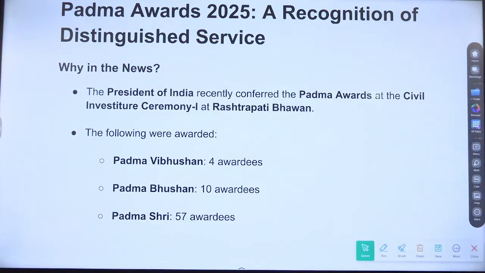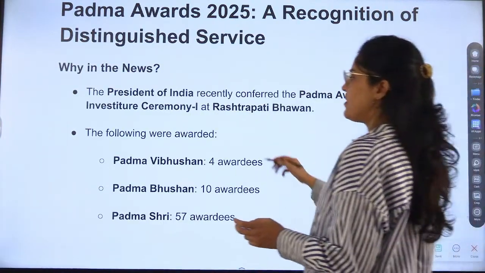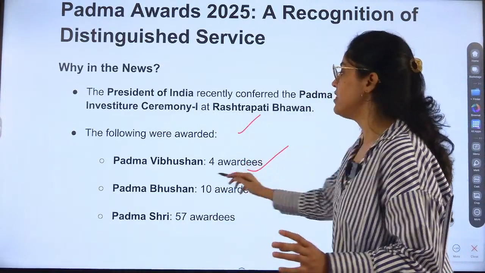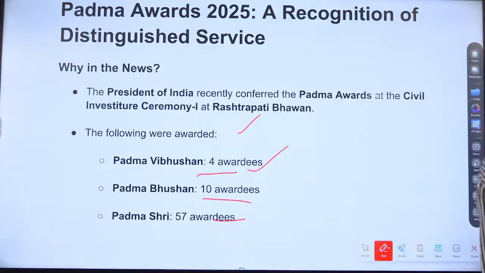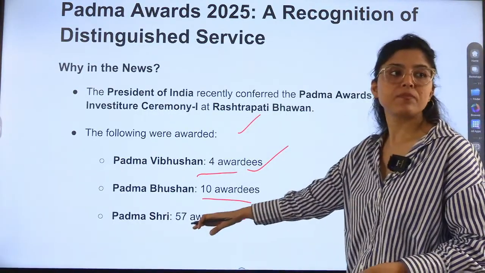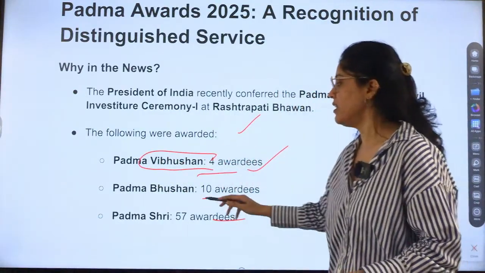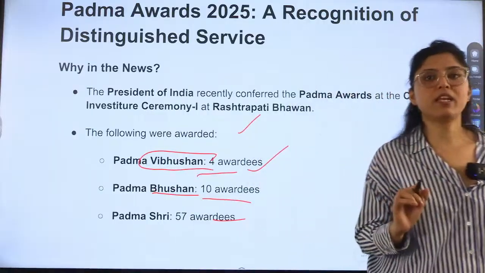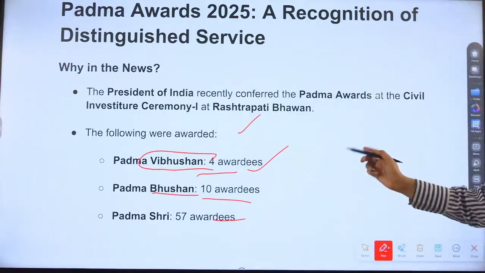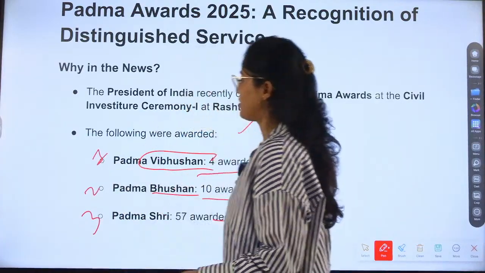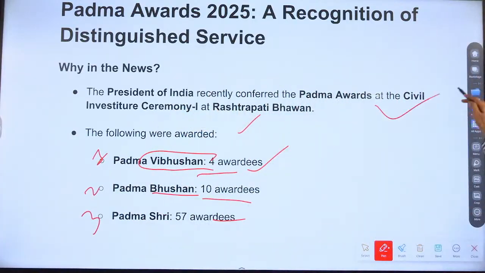Okay, Padma Awards have 3 categories. It's very easy to remember. Padma Awards has 3 categories: Vibhushan, Bhushan and Shri. And the highest among these 3 is, yes, so the more letters, the highest. Less letters, then second number. And the least letters, Shri, at the third number. So this is third, this is second, and this is first. Okay. So this was awarded recently.